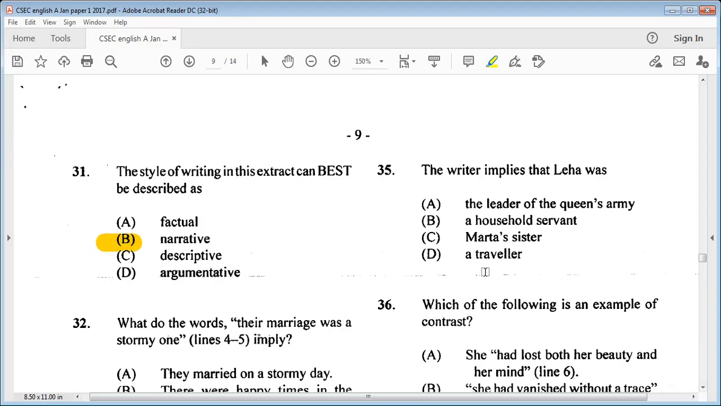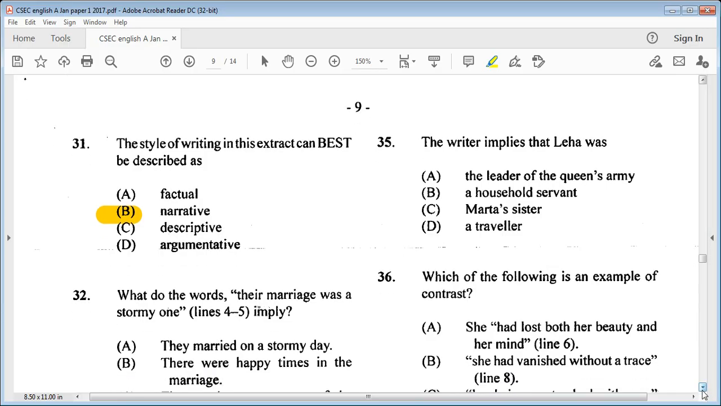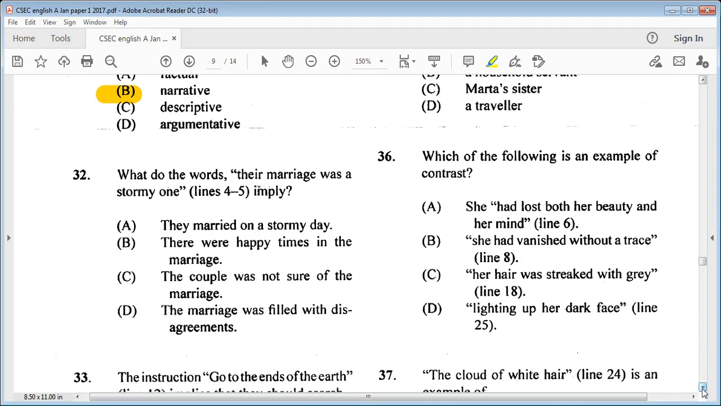Okay, let's go on to 32 now. It says, what do the words "their marriage was a stormy one," lines 4 to 5, imply? A, they married on a stormy day. B, there were happy times in the marriage. C, the couple was not sure of the marriage. Or D, the marriage was filled with disagreements. Well, stormy one, that would suggest that they had problems. So we would say that the marriage was filled with disagreements. And you know, when you have problems, that results in arguments. So we would say D is our answer.